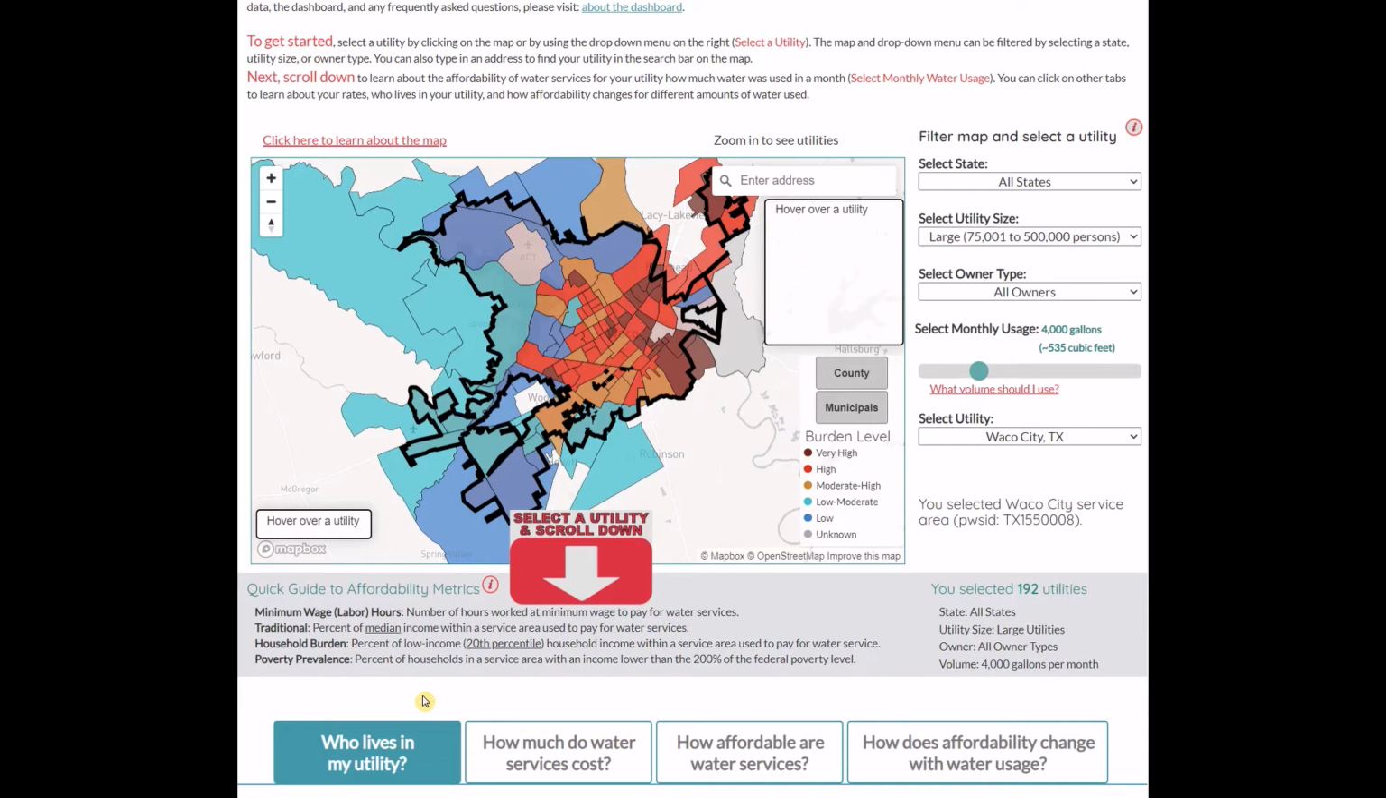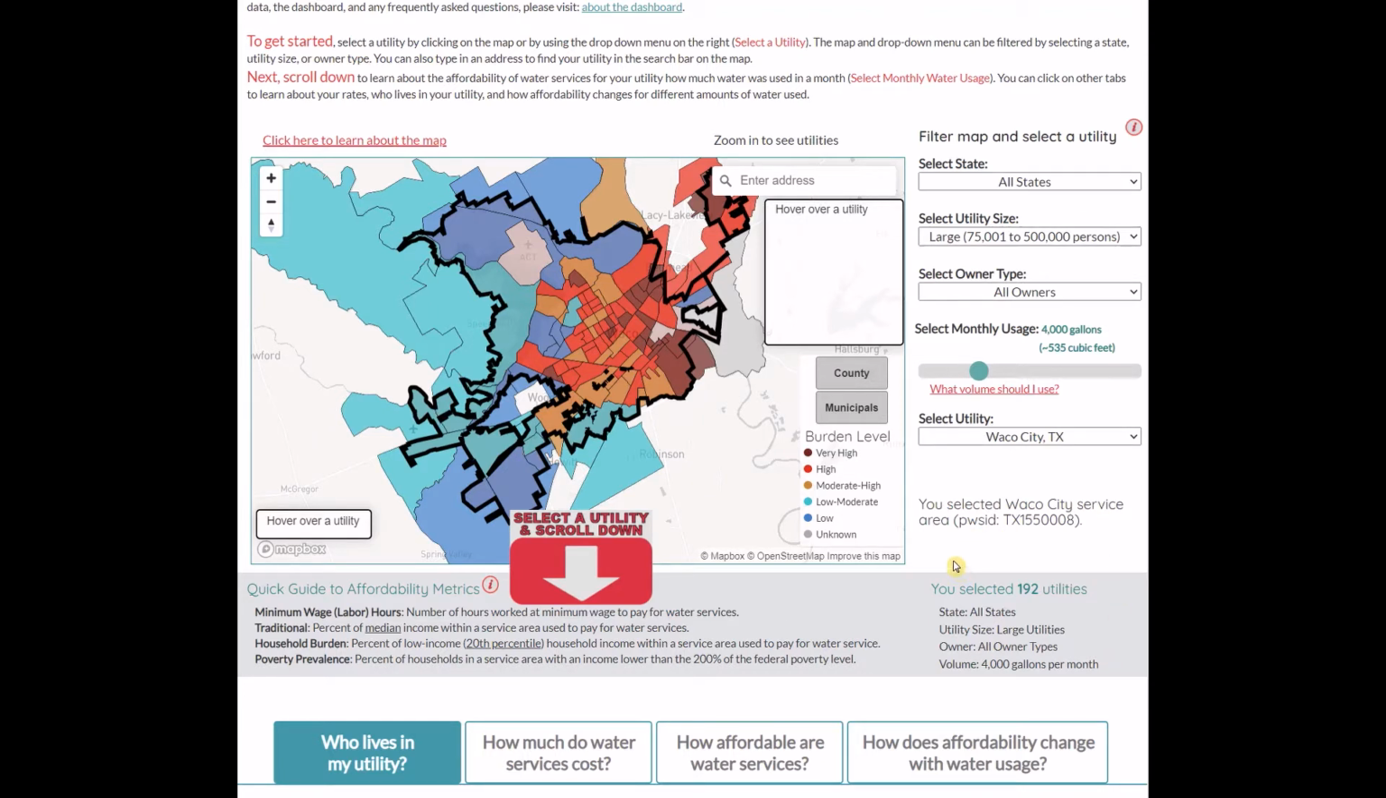In this video, we explore the Who Lives in My Utility tab. The data shown in this tab reflects the choices made in the map. In this example, we have selected all states, large systems, and all ownership types. The volume of water does not affect who lives in the utility. Based on this selection, we have 192 utilities sharing these characteristics.